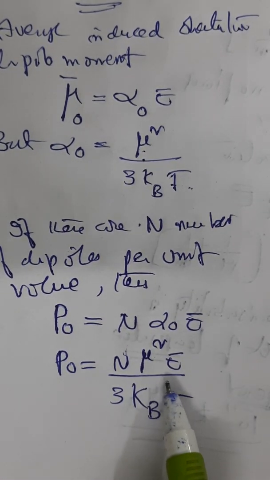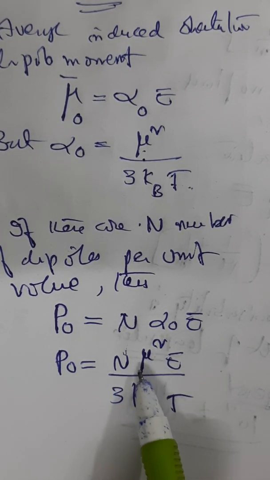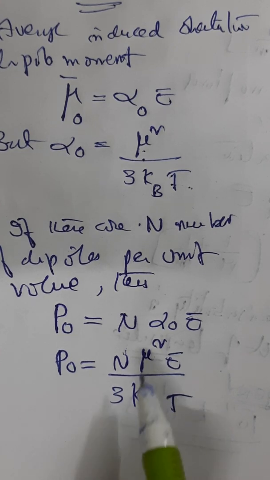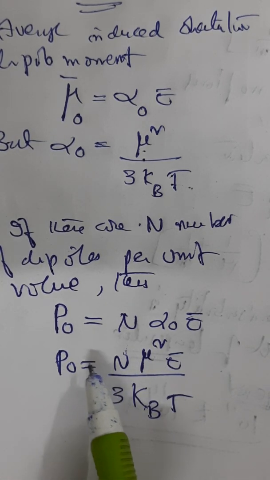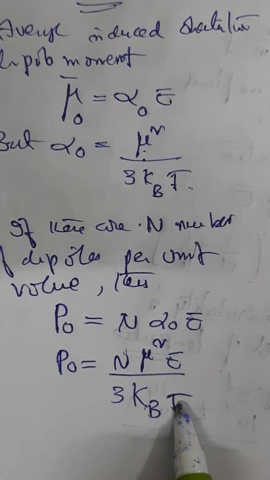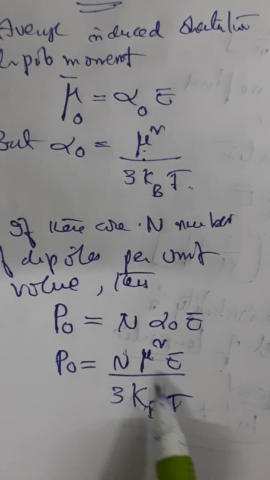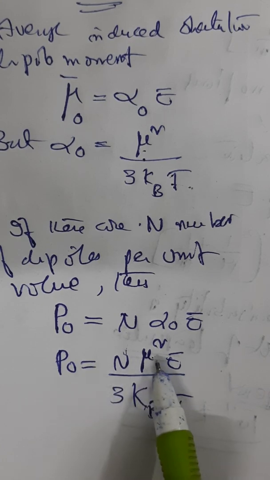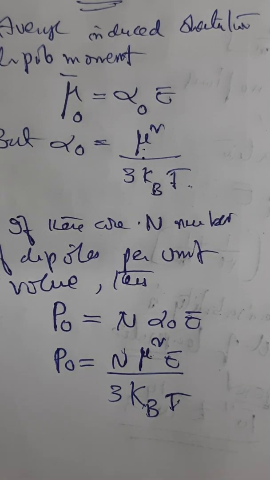From this relation, it is very clear that orientation polarization is inversely proportional to the absolute temperature and directly proportional to the square of the permanent dipole moment. That means P naught is directly proportional to mu square, and P naught is proportional to 1 by T. So that is what it means by saying that orientation polarization is inversely proportional to the temperature and directly proportional to the square of the permanent dipole moment. This is what is to be understood from the types of polarizations. Now, take a polarized dielectric.